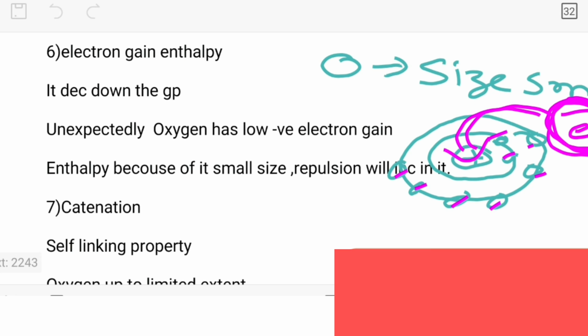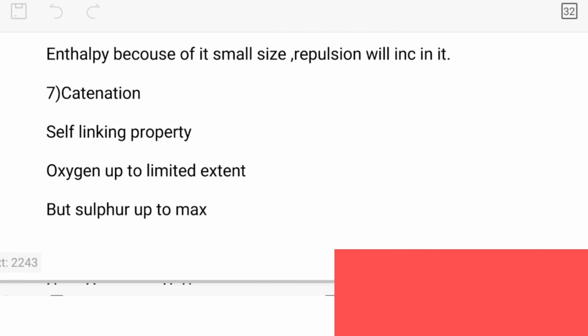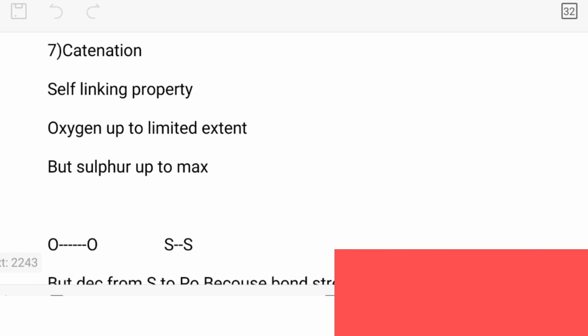Once again I am repeating, down the group electron gain enthalpy decreases. It means oxygen should have a maximum electron gain enthalpy, but it has a lower electron gain enthalpy than that of sulfur. Because of its smaller size, there is inter-electronic repulsion, due to which the incoming electron cannot be added. Okay, now after that, the next point, which is very very important, is catenation. What is it?